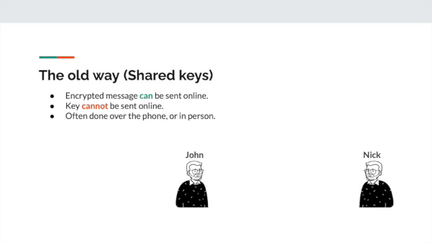For example, John will have a message they want to send to Nick. John will use a key to encrypt it, then send an encrypted message via the internet, and give Nick the key so he can decrypt it. The problem was, to share the secure key, people often had to call each other on the phone or meet up in person, because sending the key over the internet, well, defeated the purpose. And you never know who could be listening to your phone calls.